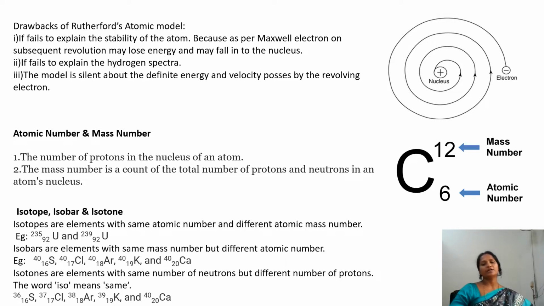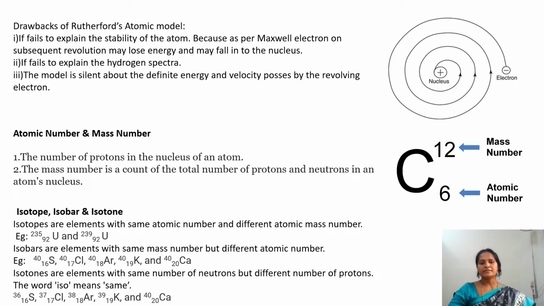Now, the atomic number and mass number. Atomic number is the number of protons present inside the nucleus of an atom, and mass number is the number of protons plus the number of neutrons. According to this atomic number and mass number, you have isotope, isobar and isotone.